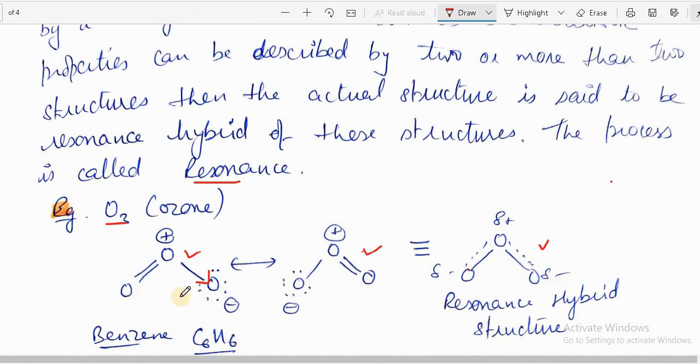So these structures singly cannot explain all the properties of ozone, but if we combine these structures, combinedly both structures can explain all the properties of ozone.